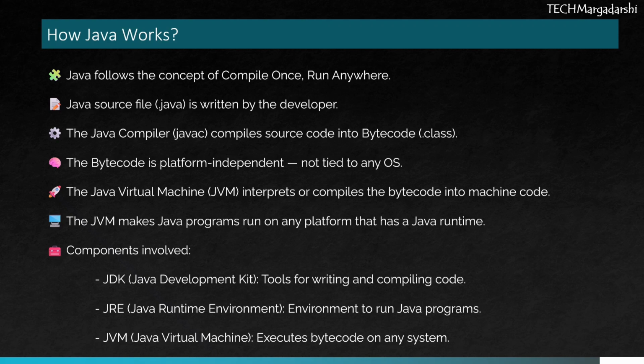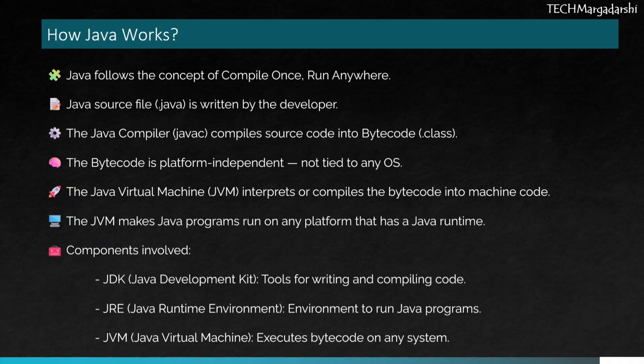This bytecode is special. It's platform independent, meaning it's not tied to any specific operating system. When you run the program, the Java Virtual Machine, or JVM, interprets or compiles this bytecode into machine code that your computer understands. This is what makes Java truly cross platform. As long as a system has a JVM, your program can run anywhere.